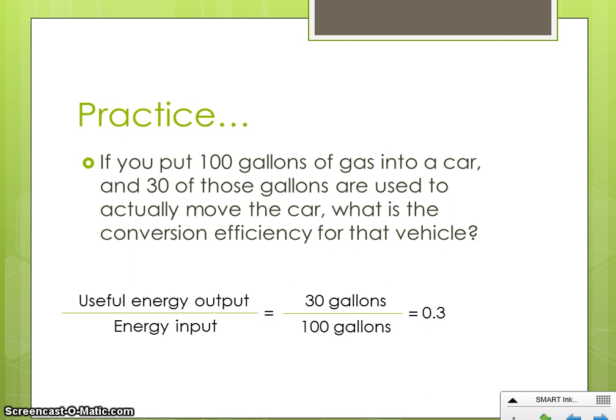Now, when we give efficiencies, we want them to be in a percentage. So, of course, when you change a decimal to a percentage, you just multiply by 100%. So 0.3 times 100. You can do that in your calculator as well. And what you'll end up with is 30%. So this car is actually 30% efficient, which is pretty typical of a car. Okay.